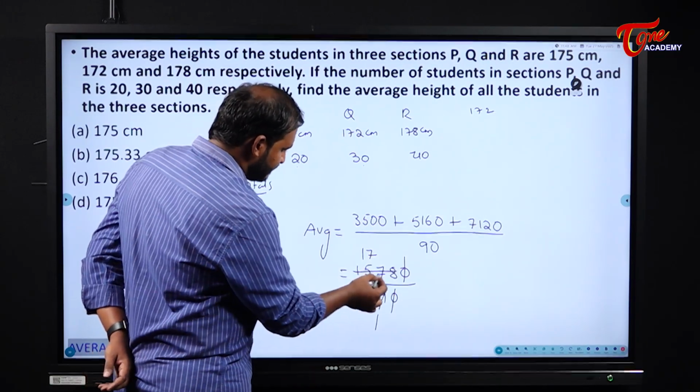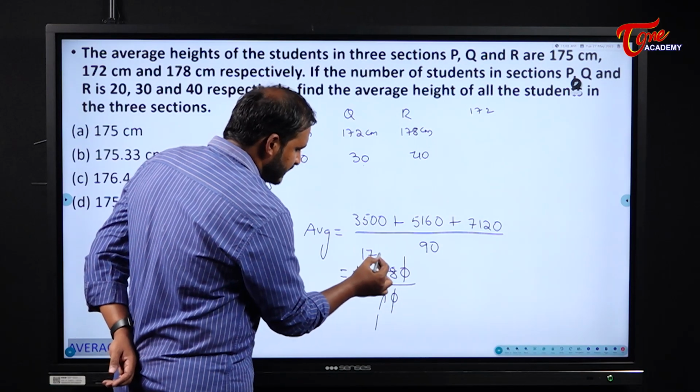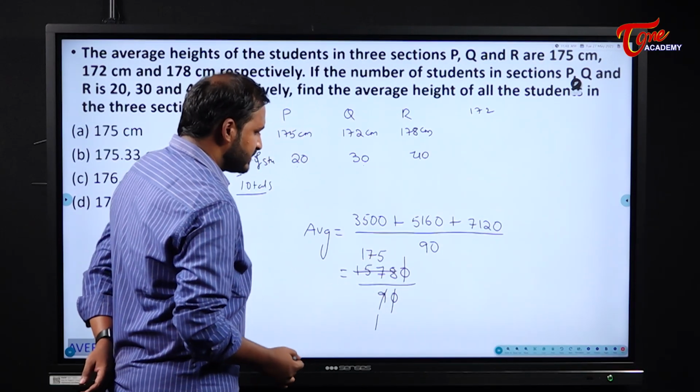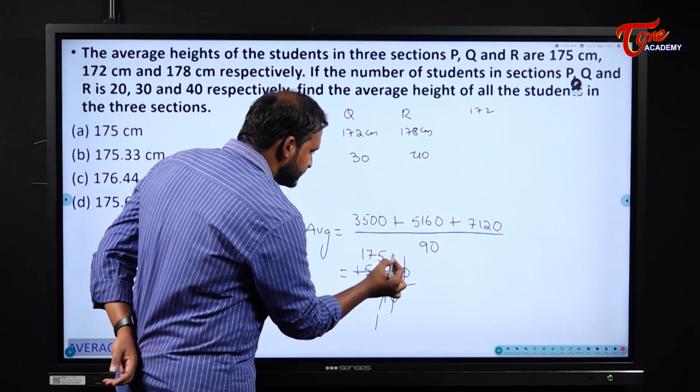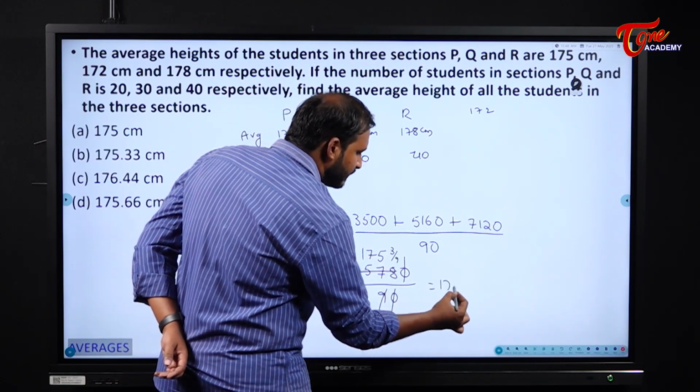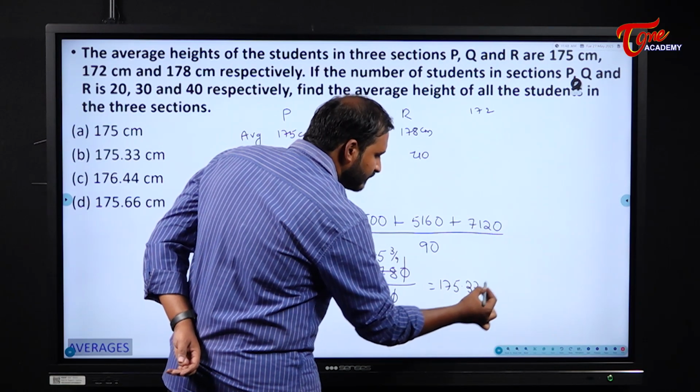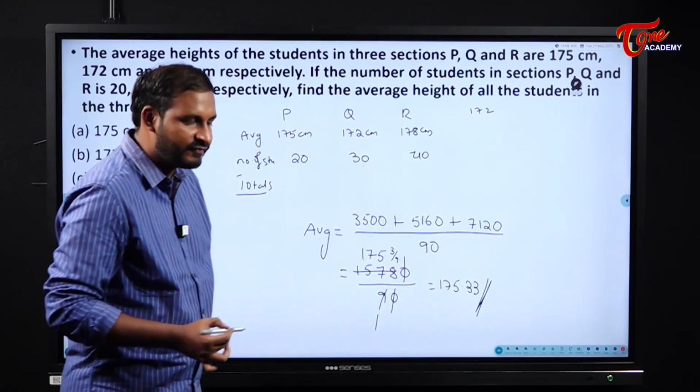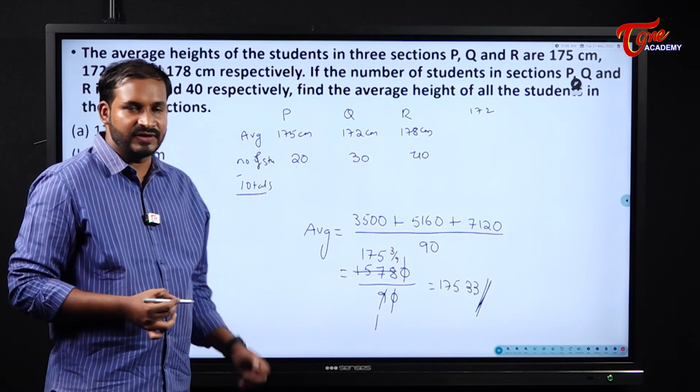Okay. 48 means 9 5s are 45 and you will have 3 as a remainder. So 3 by 9. So at last what you will get? 175.33 will be the average here. 175.33 will be the average for us in this case.